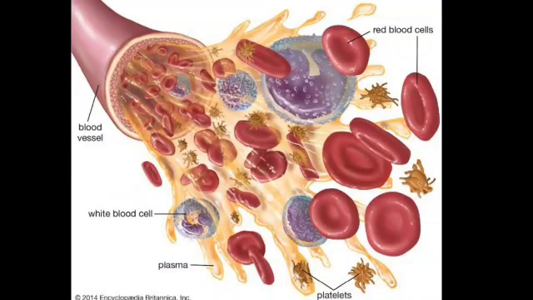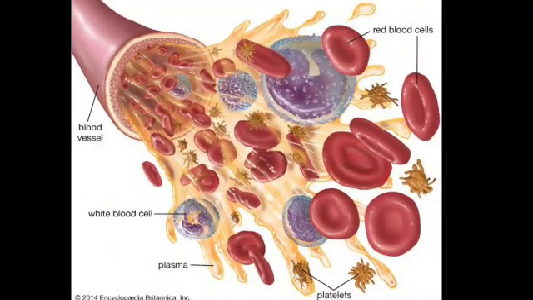Human blood consists of blood cells, which are called corpuscles, and a fluid part called plasma in which the corpuscles float. So what is plasma? Plasma is a straw colored solution which is mainly made up of water, that is 92% of it is water, and the rest is glucose, proteins, waste, gases and salt. Next, we have three kinds of blood cells: red blood cells, white blood cells and platelets.